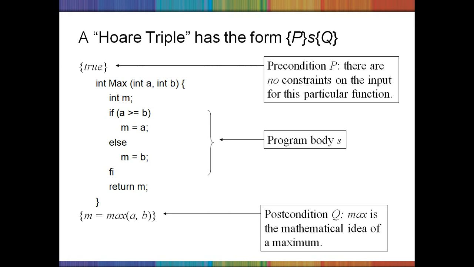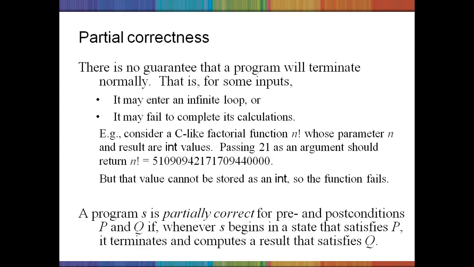So program correctness totally deals with what the program is actually intended to do, and whether it is doing it or not. But there is another term coined here, which is called partial correctness. What is this partial correctness? There is no guarantee that a program will terminate normally, that is, for some inputs.